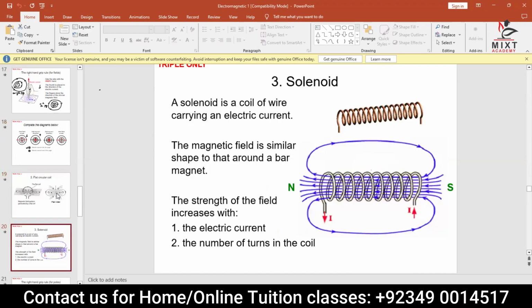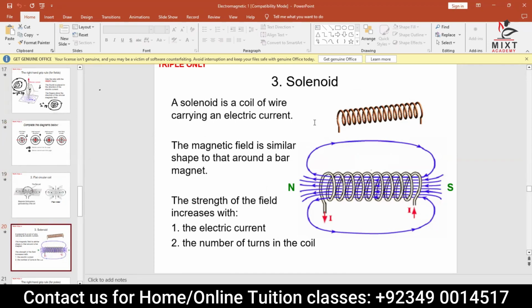Now, solenoid. What is meant by solenoid? Initially we have a wire, right? Once the current is passing through that wire, it becomes a magnet. The point is, even if you increase the current too much, up to the limit of a wire, the magnetism is not that much stronger.